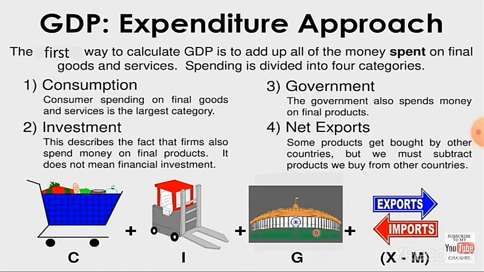The last one is net exports. Some products get bought by other countries, but we must subtract products we buy from other countries. So the expenditure approach is calculated by consumption plus investment plus government plus exports minus imports.